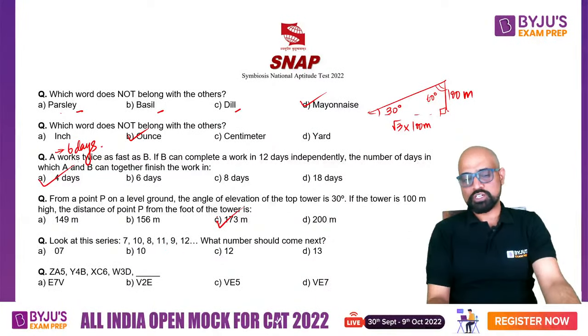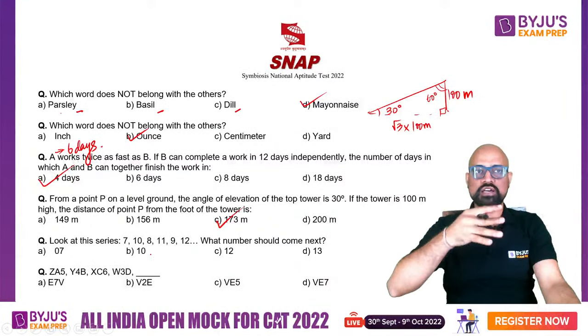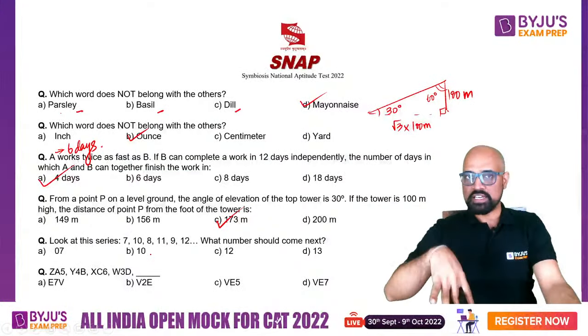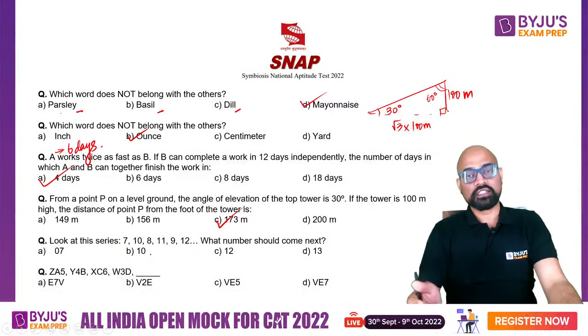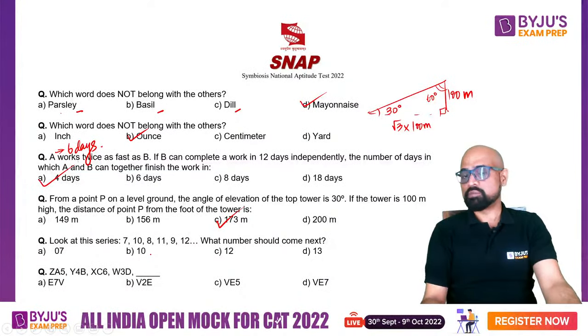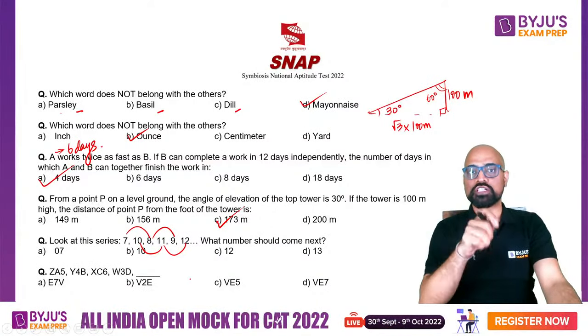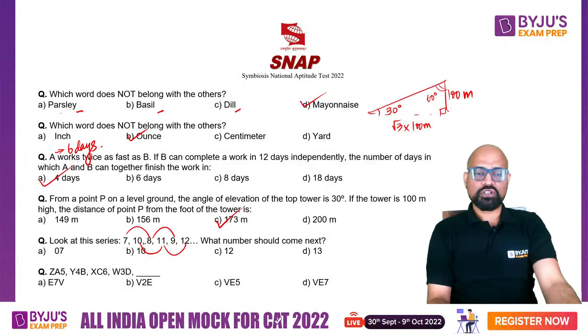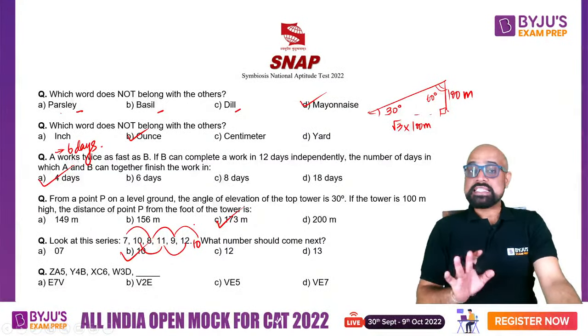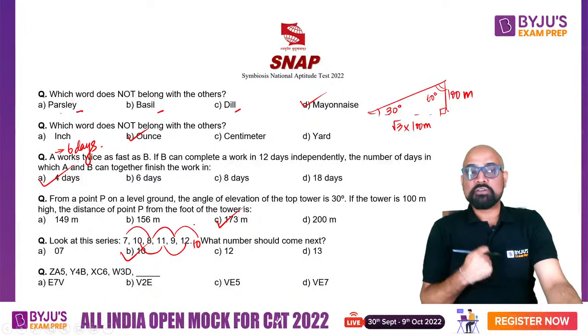Then you have a series 7, 10, 8, 11, 9, 12. What number should come next? Because the values are fluctuating, increasing, decreasing, increasing, decreasing, and it's not consistent, it has to do with an alternate series, right? That's the only logic that we can come up with. So you have got 7, 8, 9, 10, 11, 12. This is a mixture of two series whose terms are written alternatively. So after 7, 8, 9, now it will be the turn of 10. You can see they are very easy, but you have to be confident.